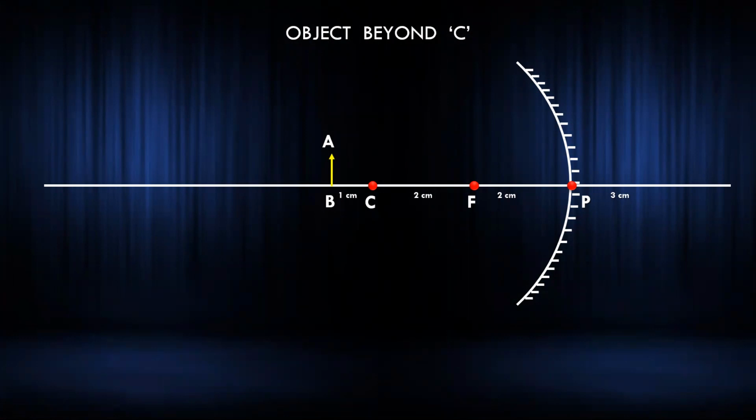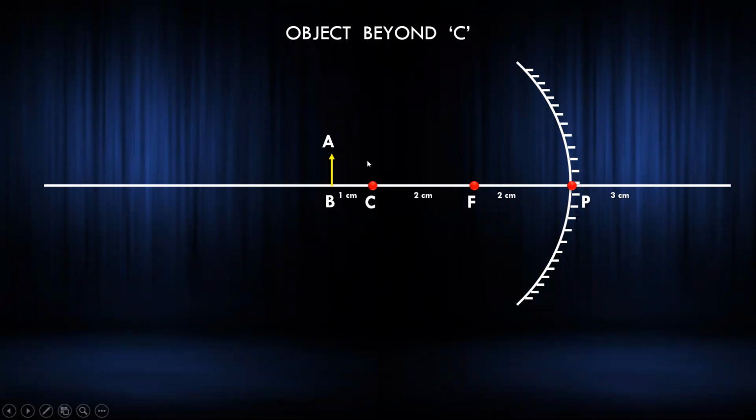After that, focus parallel: the incident ray passes through the focus, and the reflected ray becomes parallel. Then we had the center of curvature: if the incident ray goes through the center of curvature, it traces the same path back. मतलब C से आएगा तो C से return चला जाता है, right? अगर C से आया तो C से return.